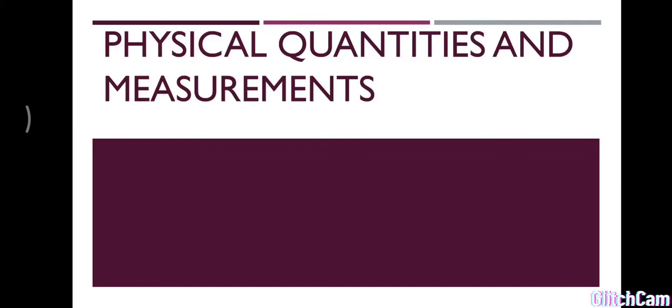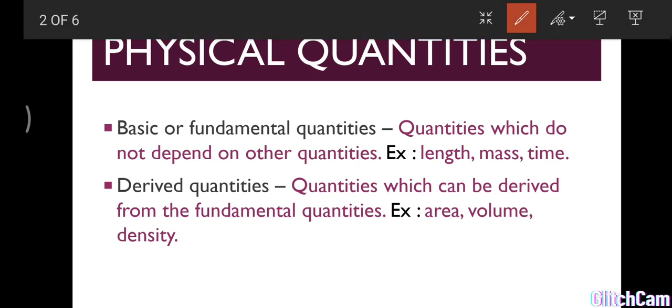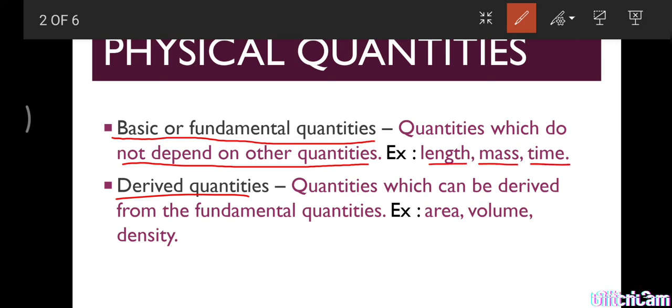Today we are going to see the next topic in physical quantities and measurement, that is physical quantities. These physical quantities have two types. One is called basic or fundamental physical quantities. The other one is called derived physical quantities. So what is basic? The quantities which do not depend on other quantities are known as fundamental or basic quantities. Example: length, mass, time. These are the only three basic or fundamental quantities.